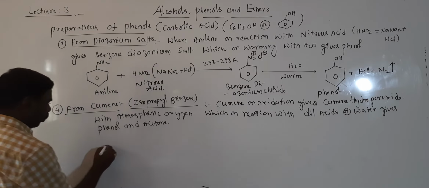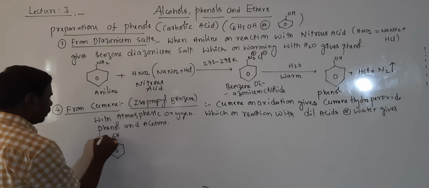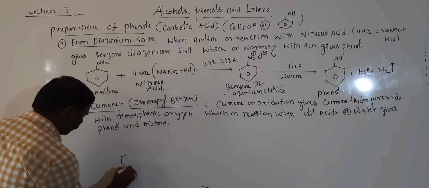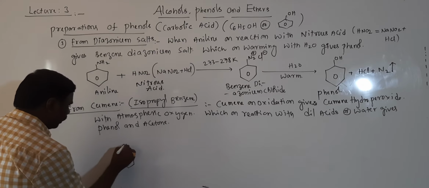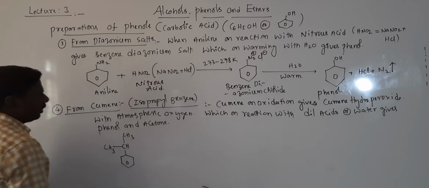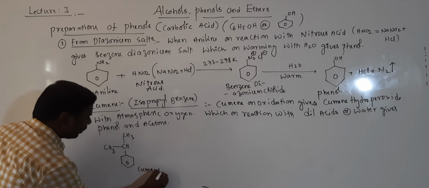Phenol and acetone. Cumene is, first of all, benzene with CH3, CH3. It is isopropyl benzene, that is, benzene ring with CH3, CH3. Isopropyl benzene is called cumene, right?